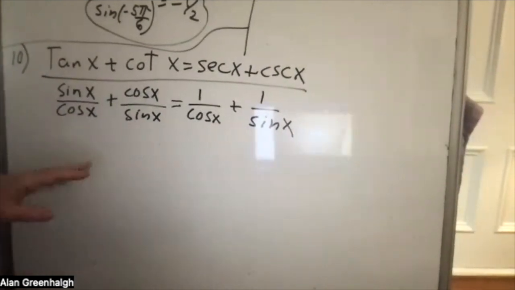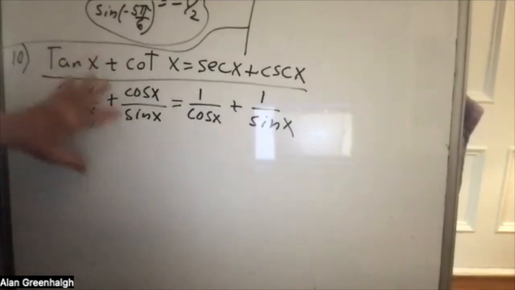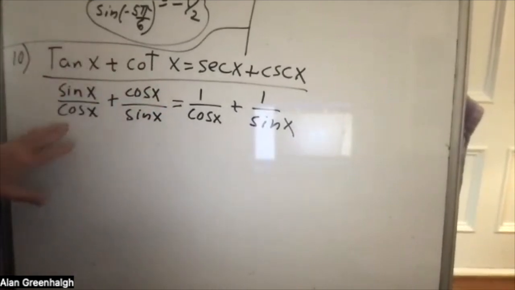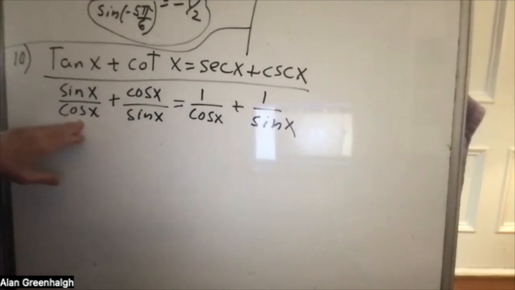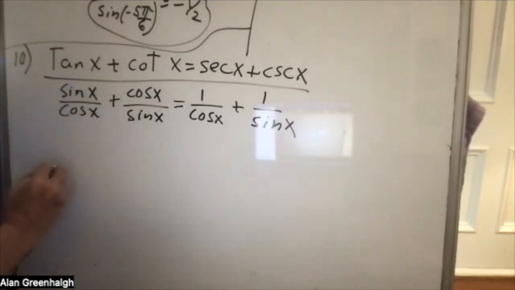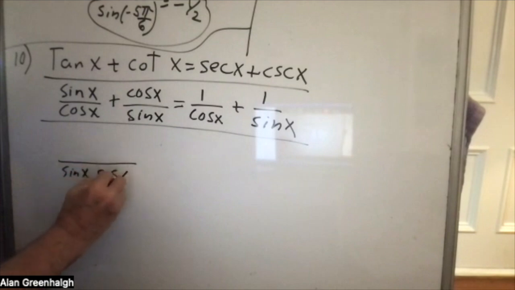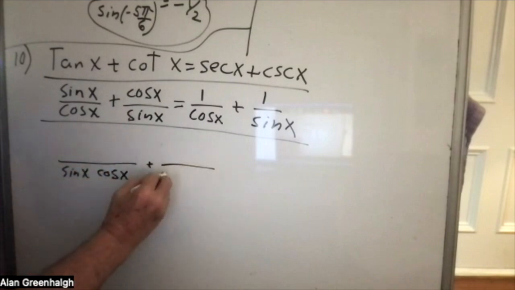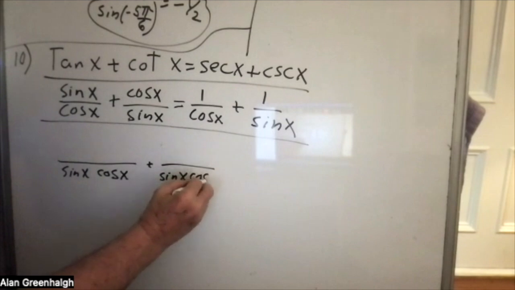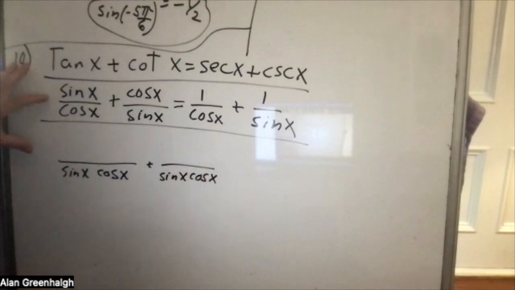Okay, so let's work with this. Since we're adding two fractions, we're going to need a least common denominator. So the least common denominator is going to be sine x cosine x. To get from this denominator to this denominator, we're missing the sine.